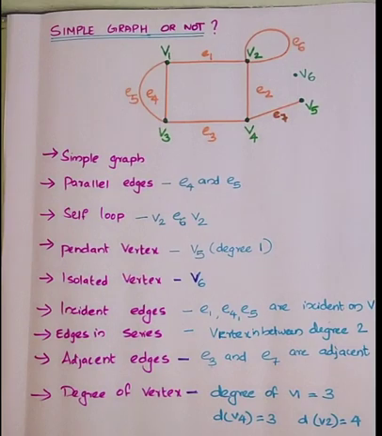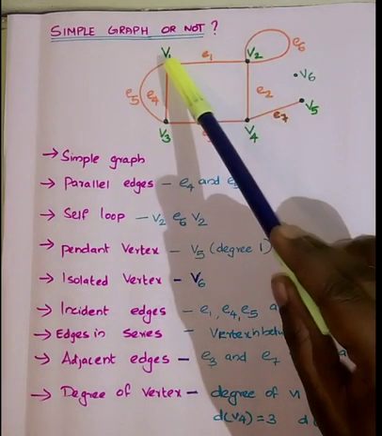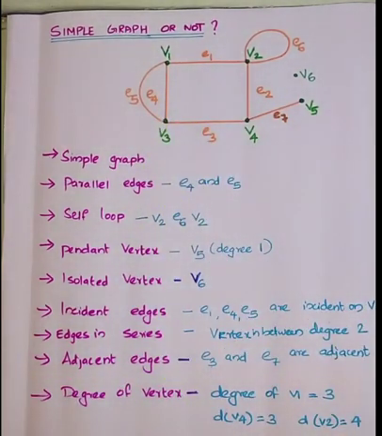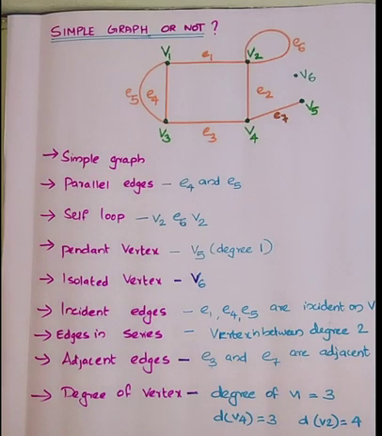These are called parallel edges because both E4 and E5 end in V1 and V3. It starts from vertex V1 and ends in V3, or it starts from V3 and ends in V1. So the end vertices here are V1 and V3 for both E5 and E4. When such a condition exists, then they are called parallel edges.